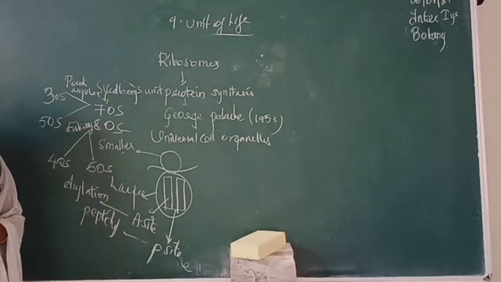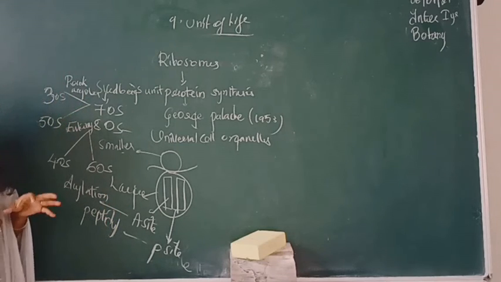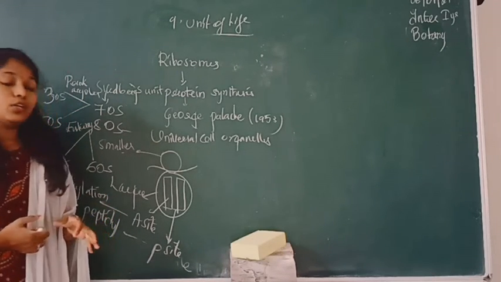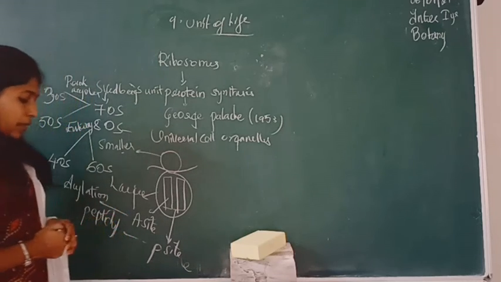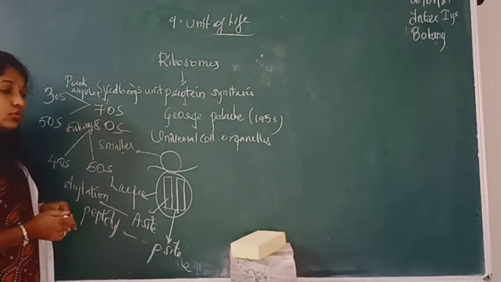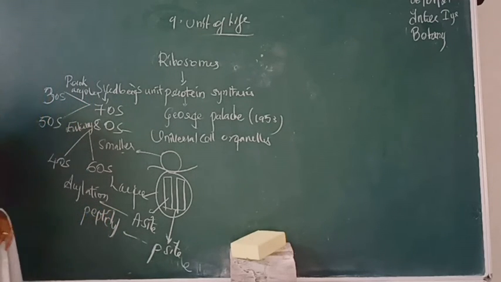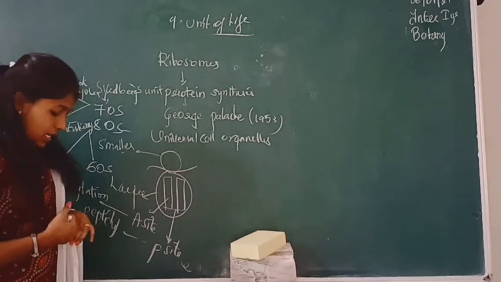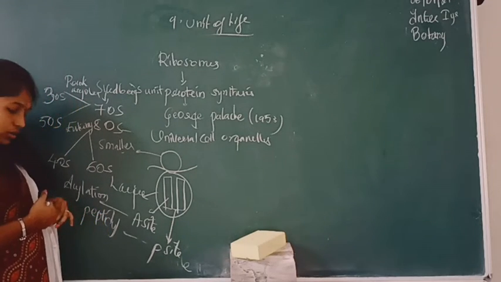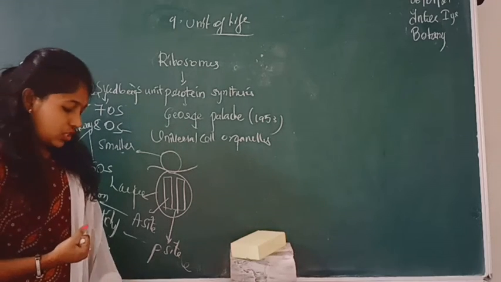Coming to microbodies, those are considered smaller single-membrane-bound organelles, which include peroxisomes and glyoxysomes. Peroxisomes are those which catalyze peroxidase enzymes. These also help in the synthesis of phospholipids, and they also protect the cells from toxic effects.